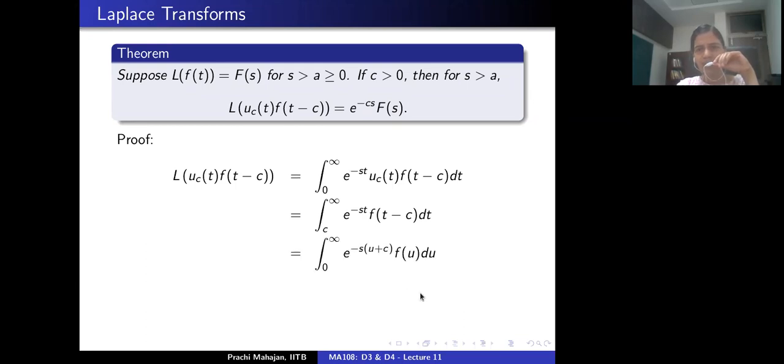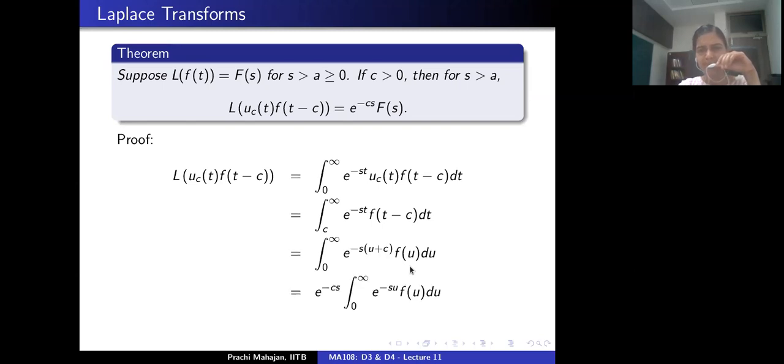And I'm going to introduce a change of variable. I'm going to write t minus c as a new variable u, which means that this becomes the integral of exponential minus s(u plus c) f(u) du. Now, what does this tell you?